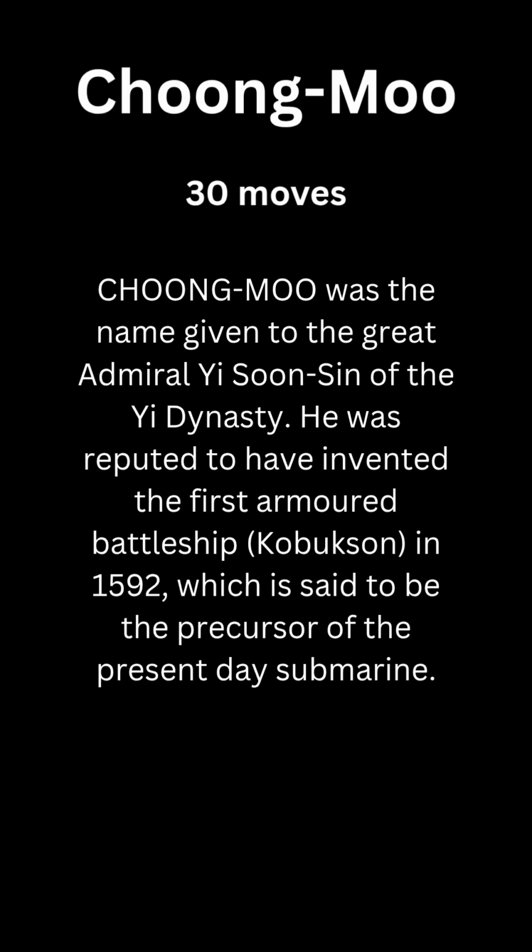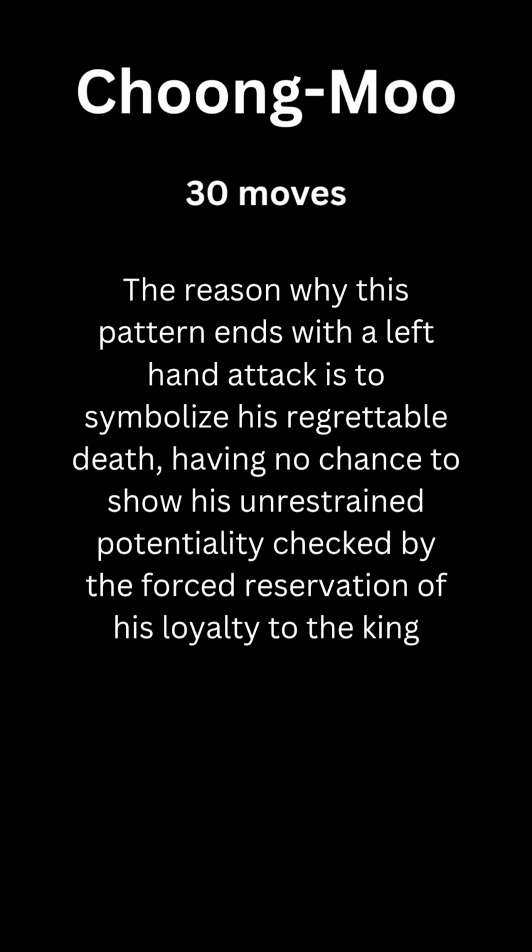Choong-Moo, 30 moves. Choong-Moo was the name given to the great Admiral Yi Sun-sin of the Yi dynasty. He was reputed to have invented the first armored battleship, Kobukson, in 1592, which is said to be the precursor of the present-day submarine. The reason why this pattern ends with a left-hand attack is to symbolize his regrettable death, having no chance to show his unrestrained potentiality, checked by the forced reservation of his loyalty to the king.